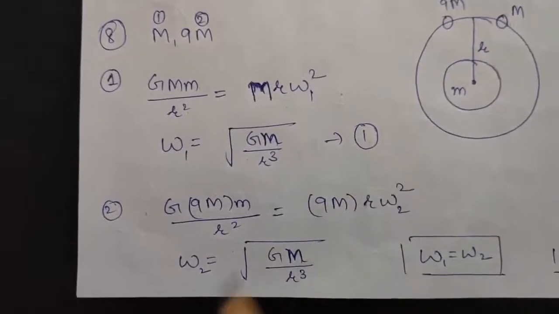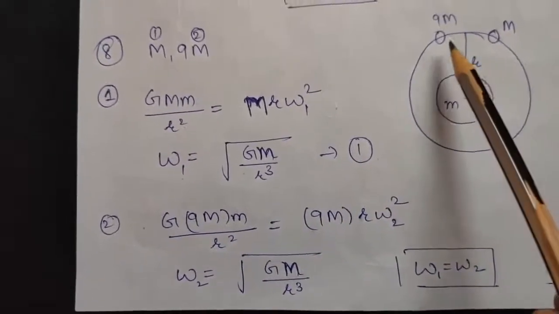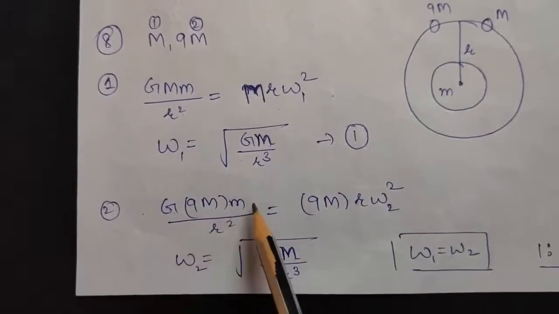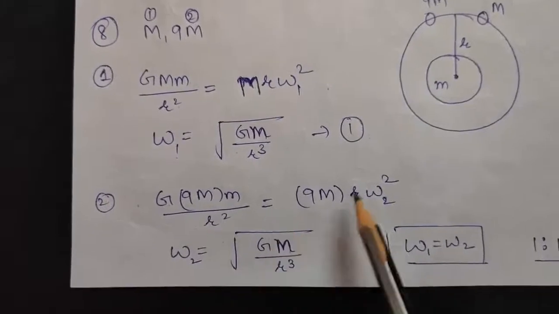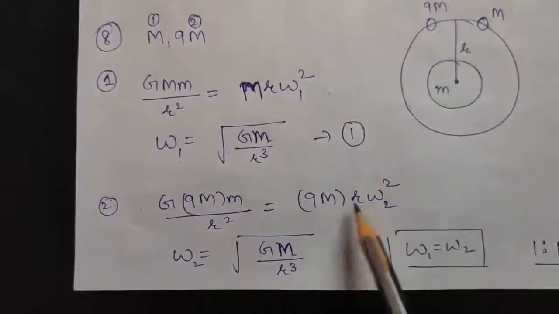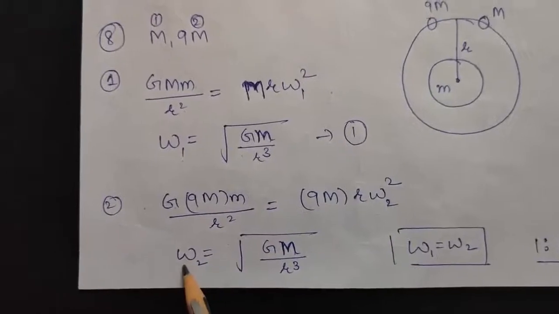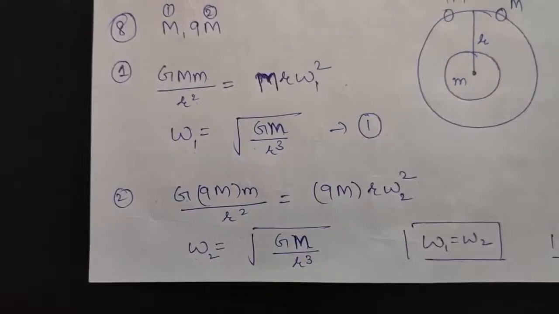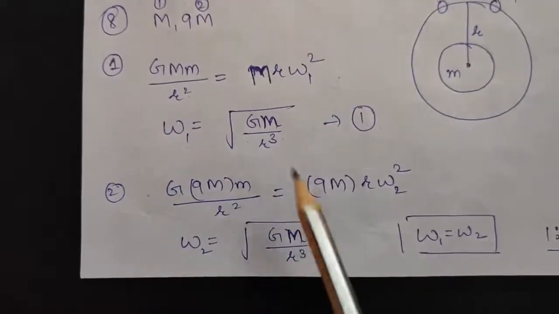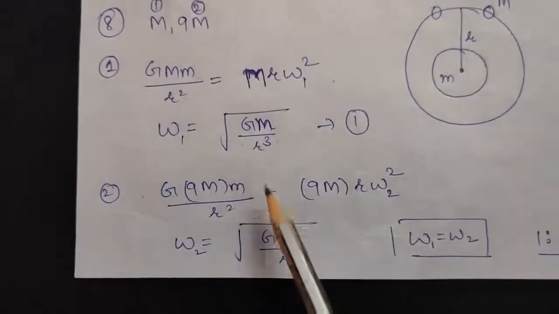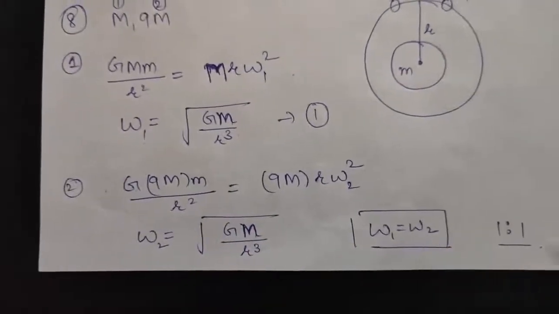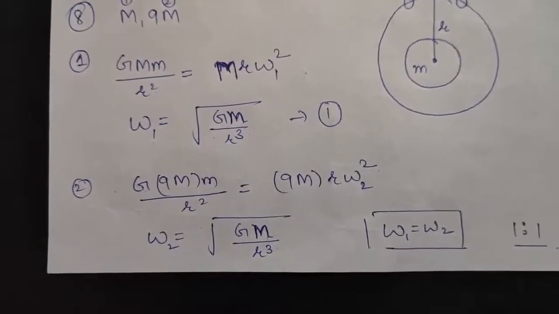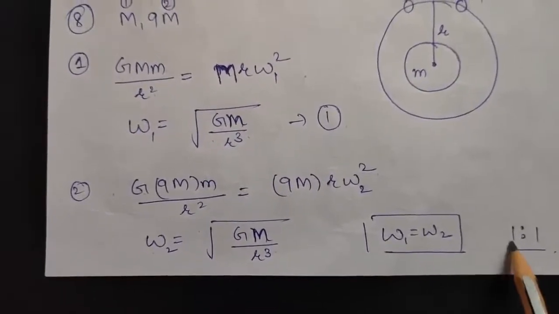Mark it first equation. Similarly, applying this for the second body, the force of attraction between them will be G into 9m into m upon r square. That will be equal to 9m into r omega 2 square. From here calculate omega 2, that will come to be again under root GM upon r cube. Now from equation 1 and equation 2, as you can see both omega 1 and omega 2 are equal. So the ratio of frequency of revolution will also be the same, because omega is nothing but 2 pi nu. So the ratio will be 1:1.